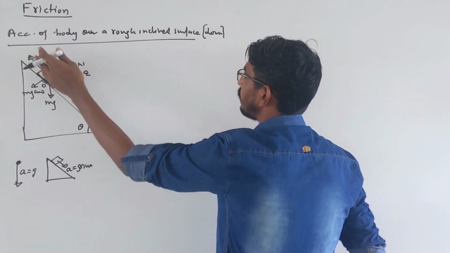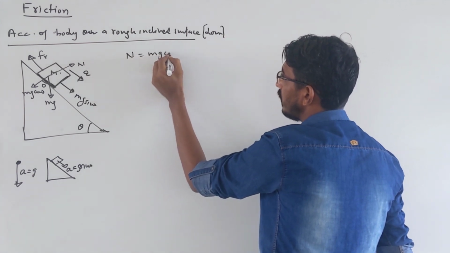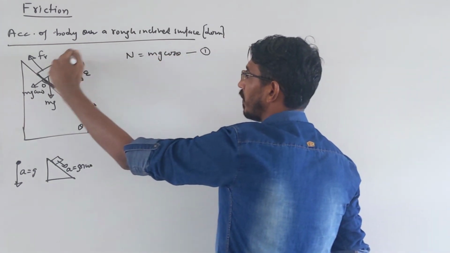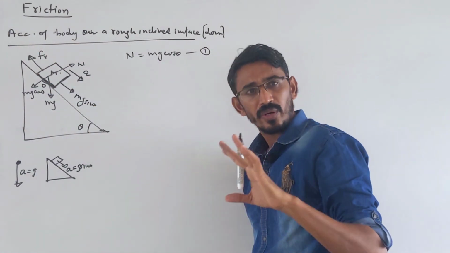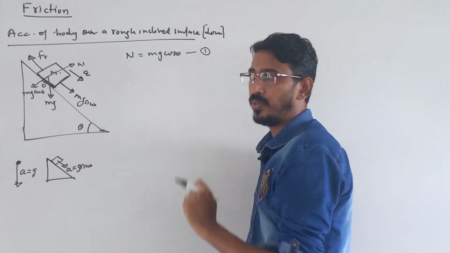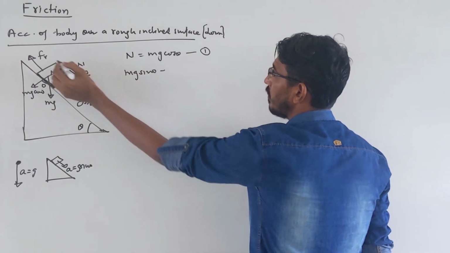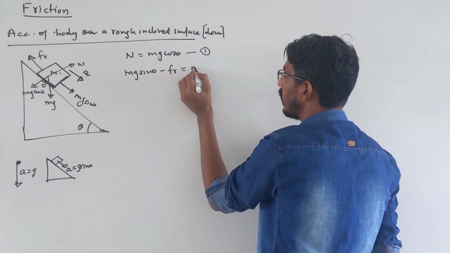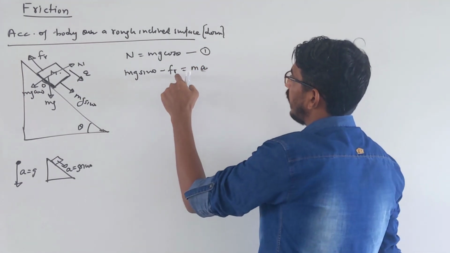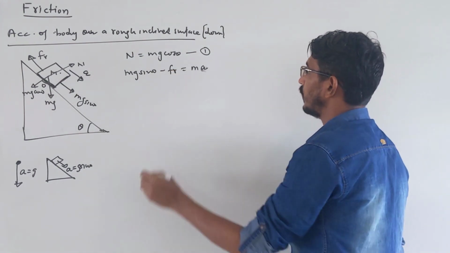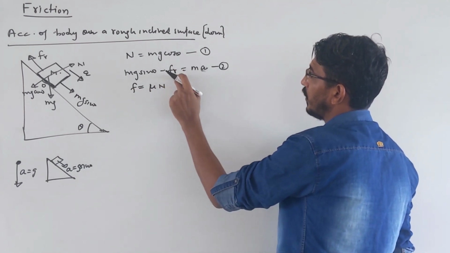So let's write the equations. One equation perpendicular to this plane, so that N should be equal to mg cos theta, equation 1. Now along the surface we are writing, just like we wrote before, net force is equal to ma. This is sliding downward, which means this force is big, so mg sine theta minus the opposite force, friction Fr, is equal to m into a. Frictional force is mu into N, this is equation 2. Now that value you have to put here.